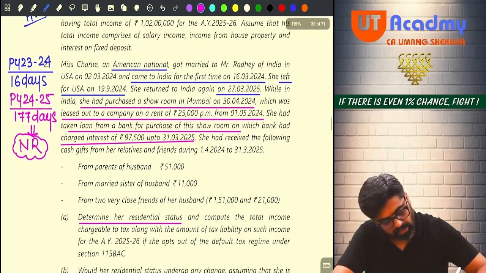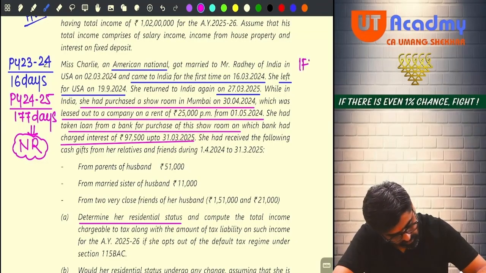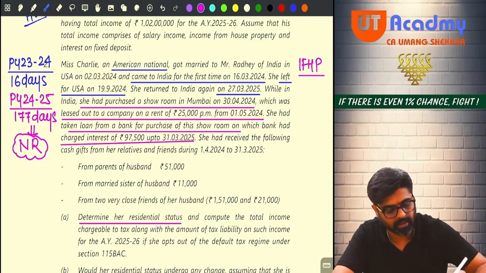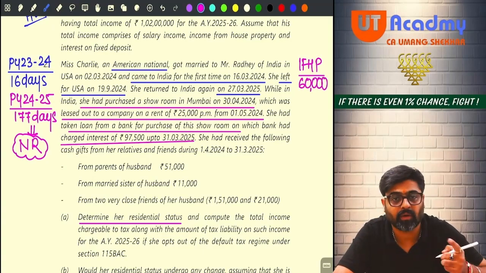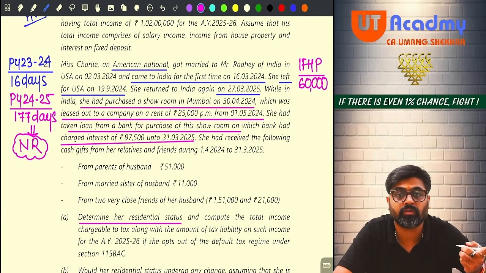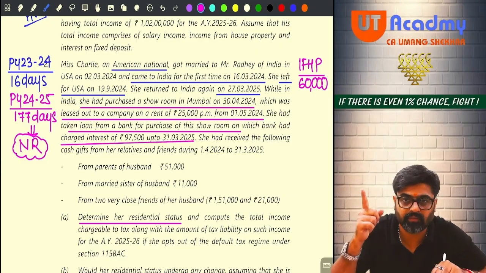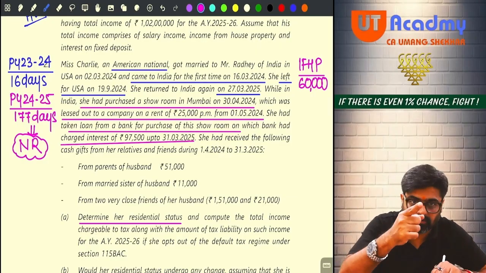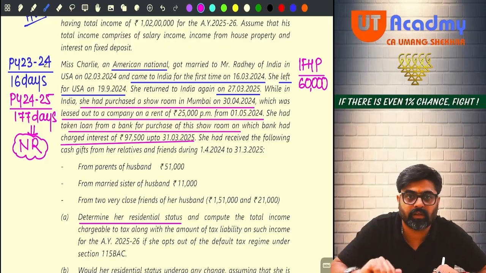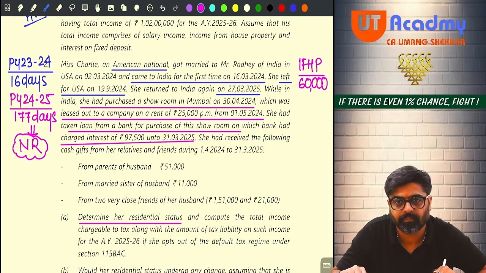So income from house property which she is earning from this house property in Mumbai is 60,000, and this entire 60,000 will be taxable for her in her total income because this is her Indian income. Even if her status is non-resident, it will not be exempt, it will be taxable for her. Indian income is taxable always for all types of assessees, yes or no?